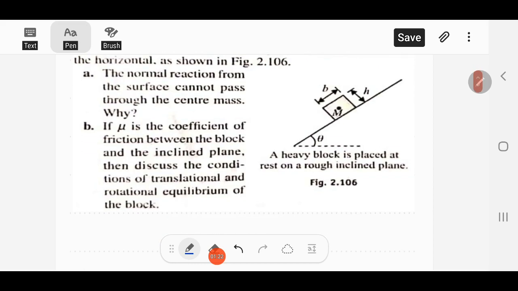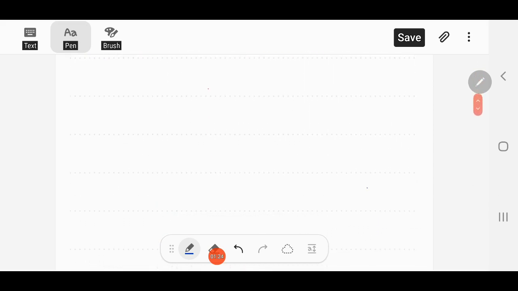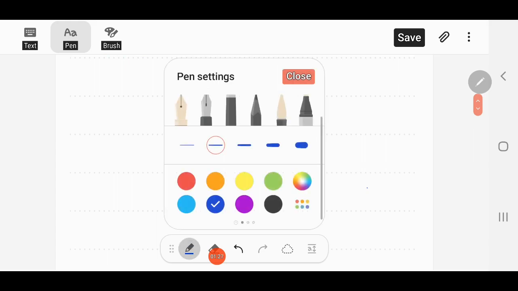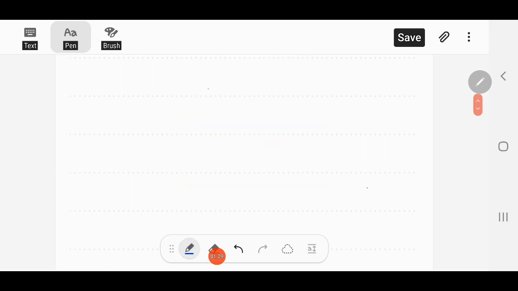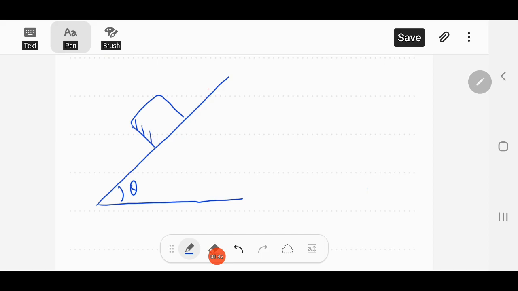So let's start with the first part, which says why the normal reaction force cannot pass through the center of mass. If we draw the free body diagram of the block, this is our incline, which is at an angle theta with the horizontal, and this is our heavy block, and its center of mass is here.